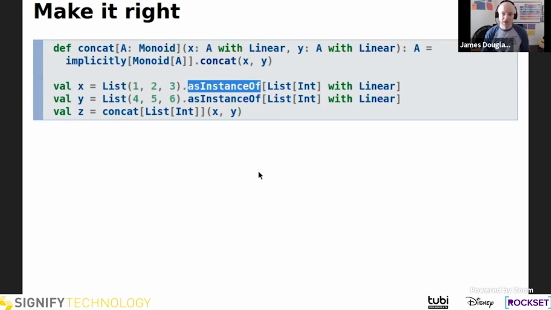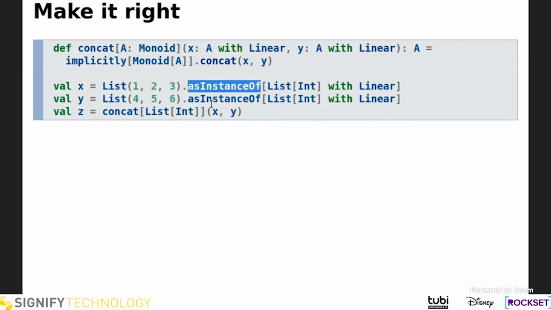That could be a way to make the syntax a little bit cleaner. Linear Scala, as it's implemented today, is mostly a toy to experiment with linear types in Scala. So I definitely don't think that the syntax here is the cleanest, but it at least lets us demonstrate the idea.